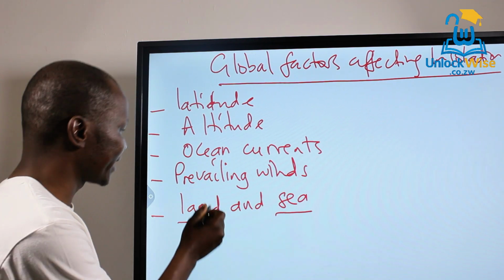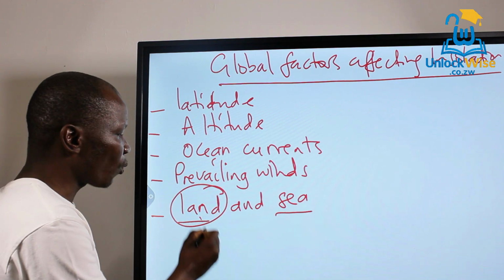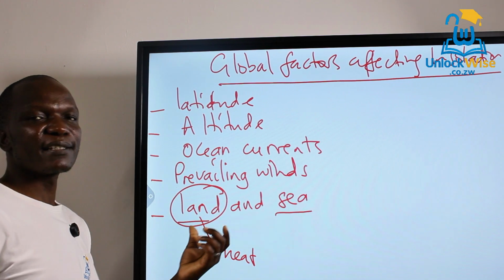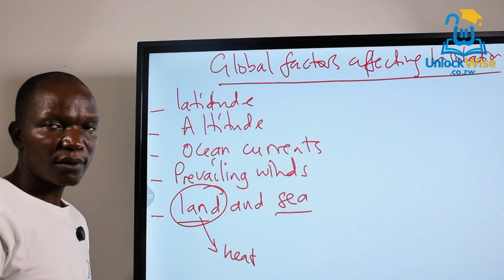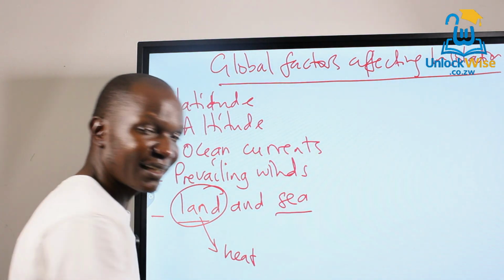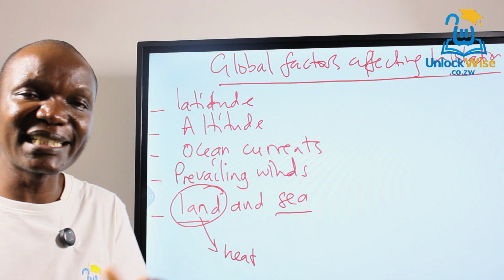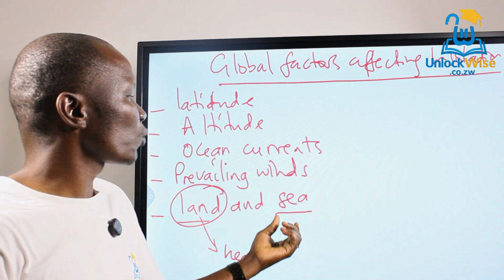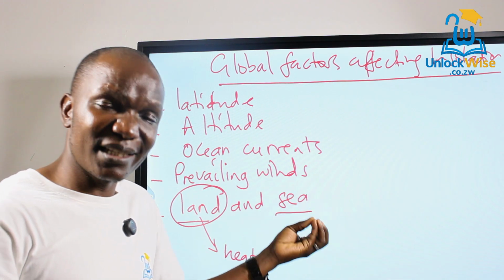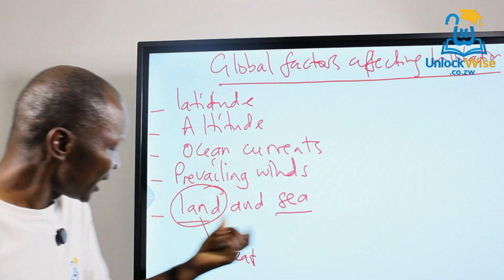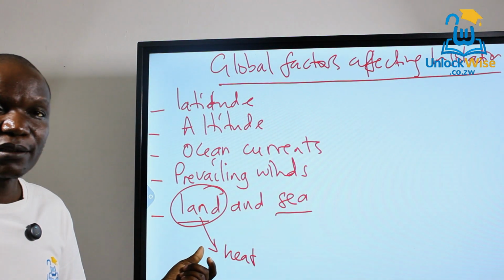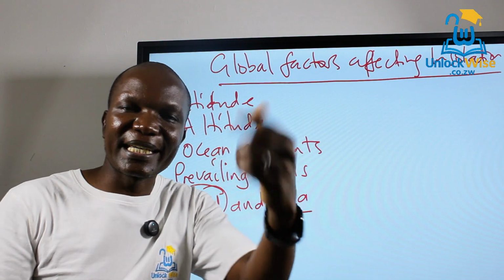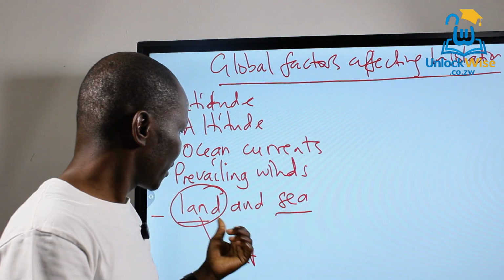So if you look at it here, land requires less heat to raise its temperature than the sea. The sea is so transparent that it allows heat to penetrate. So you need more heat to raise the temperature of the sea than you need for the land. In other words, we say that the sea has a higher specific heat capacity than the land.